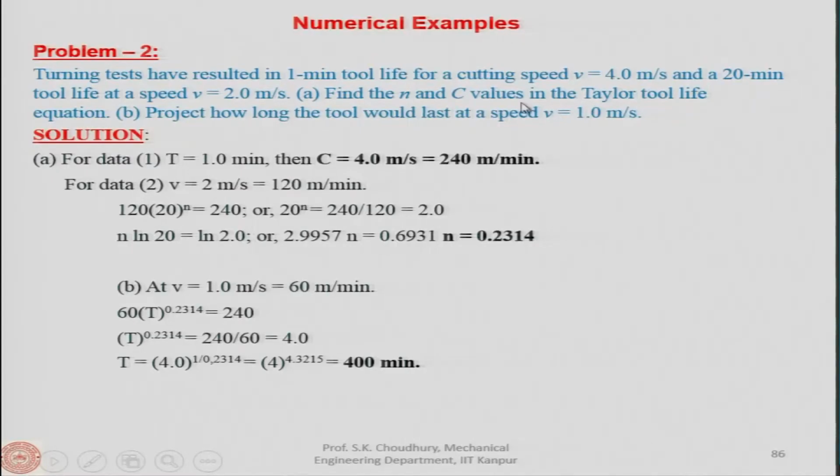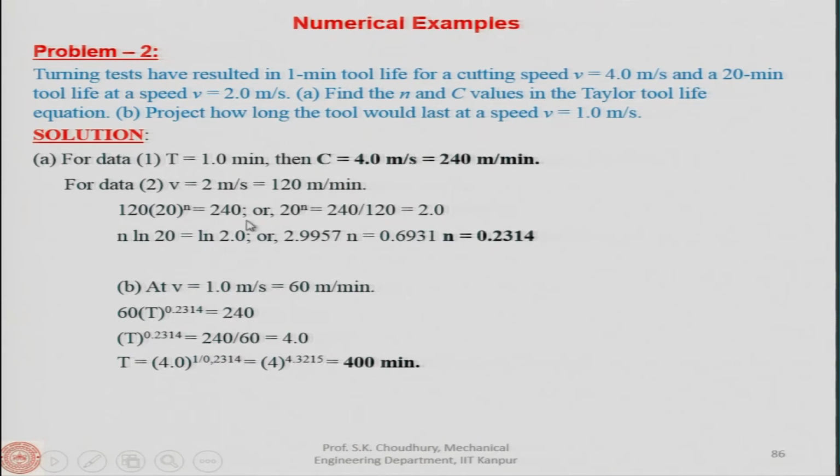Let us say another problem: the turning tests have resulted in 1 minute tool life for a cutting speed of this and 20 minute at a speed of this. Find the n and c values. So, for data 1 t is given, then V is this. Here the speed is given in meter per second, so you have to take it as meter per minute, and for data 2 also V is given, so V has to be taken in meter per minute.